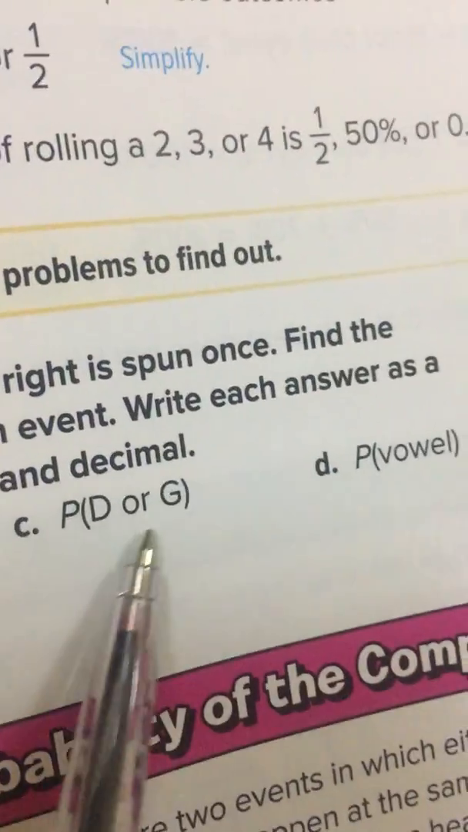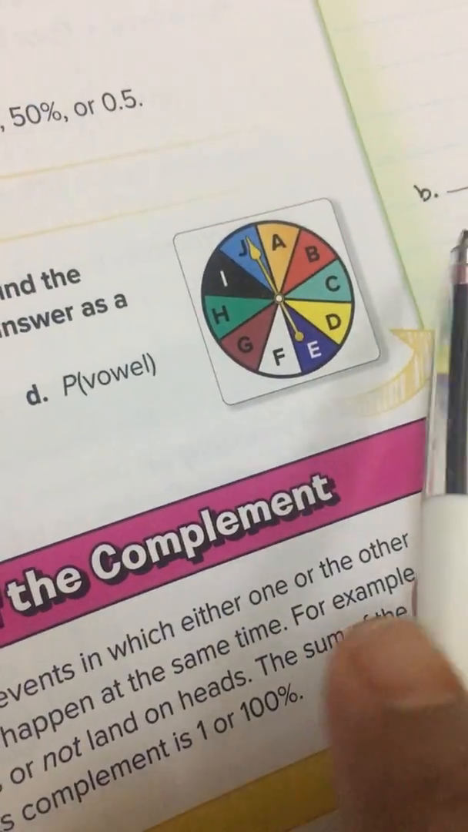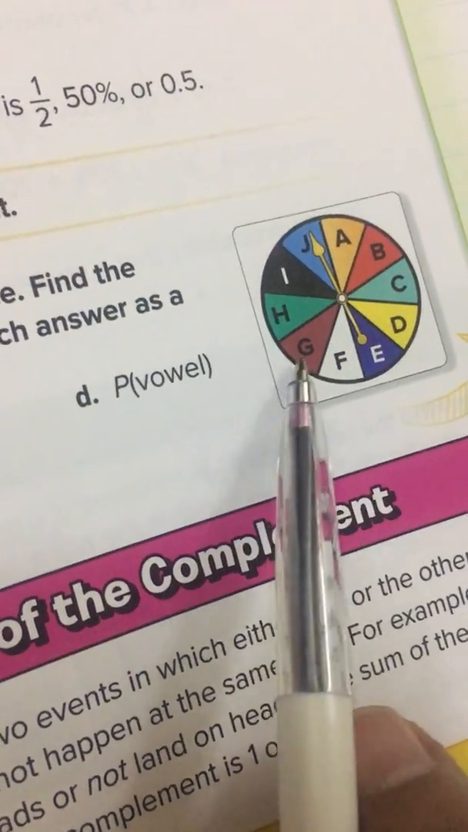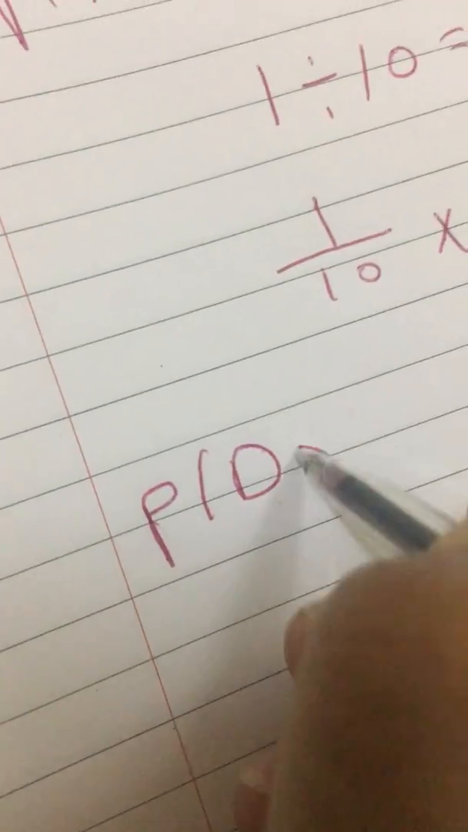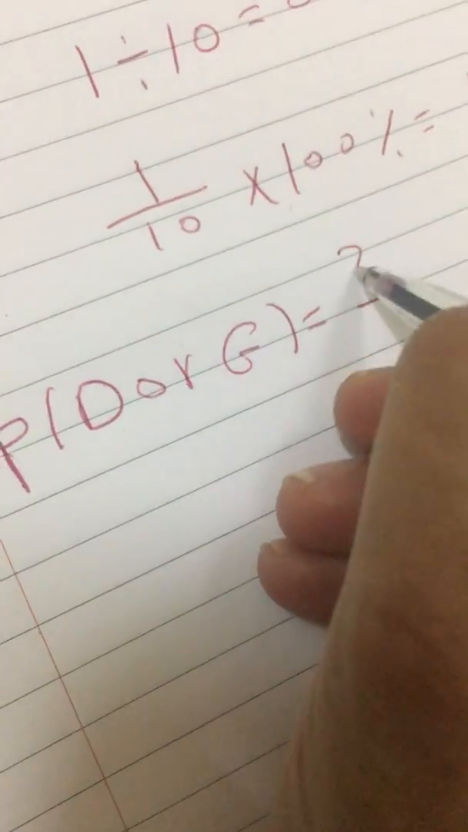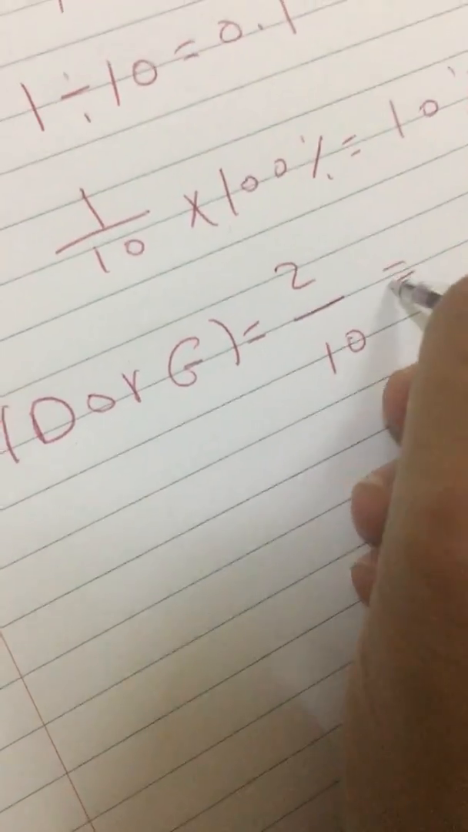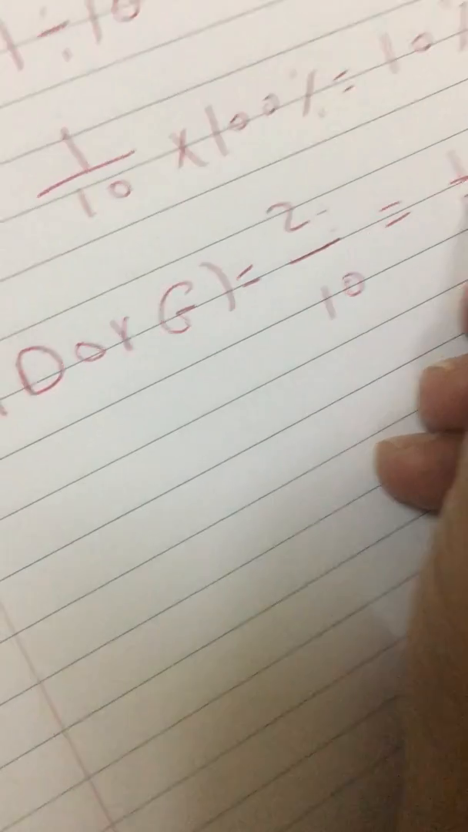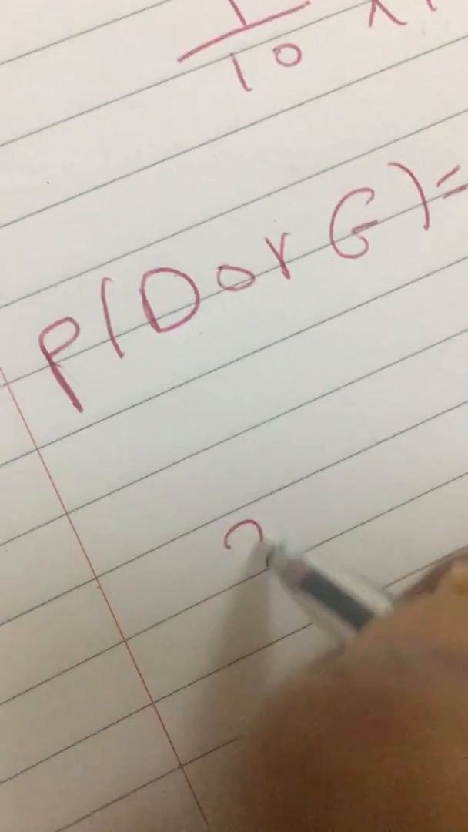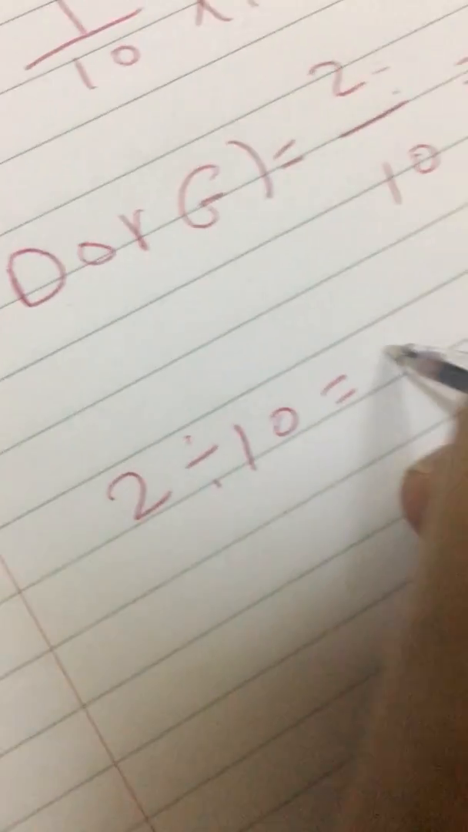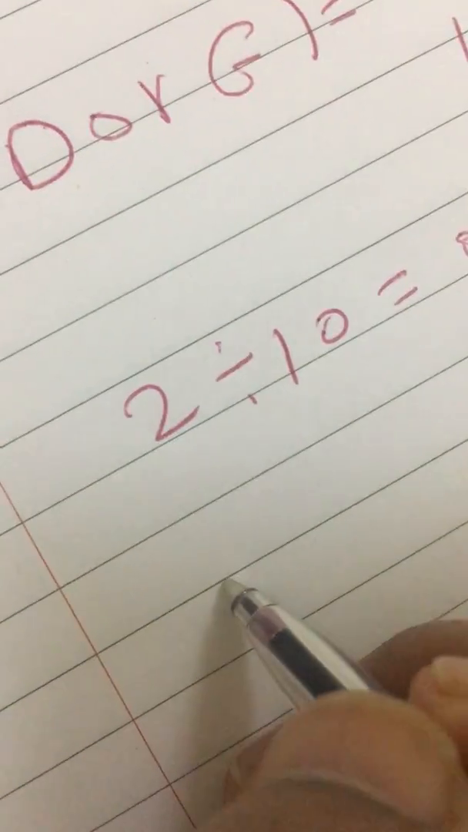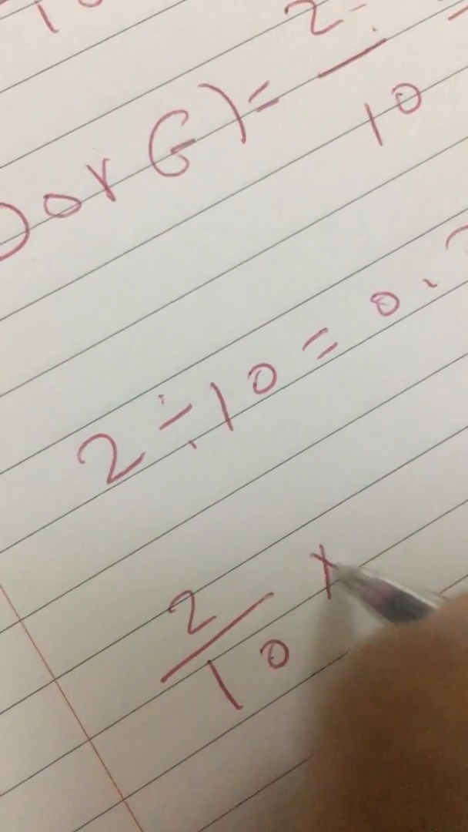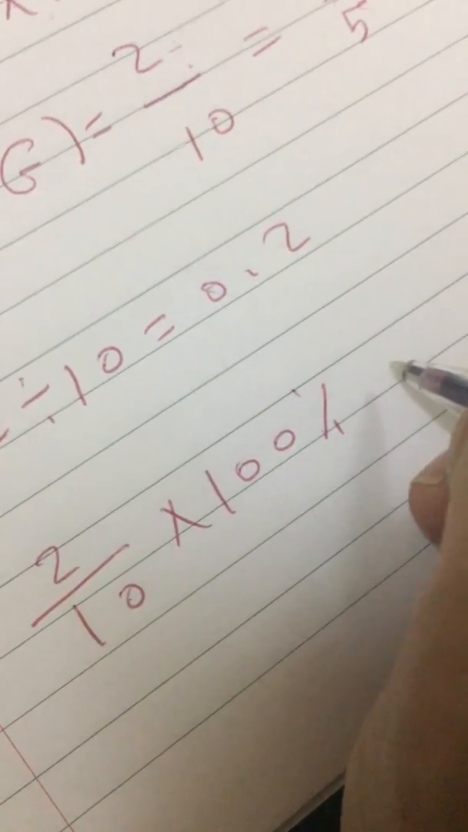Probability of D or G. Or means plus. D or G: 2/10. Probability of D or G equals 2/10. Use your calculator: 2 divided by 2 equals 1, 10 divided by 2 equals 5. Decimal: 2 divided by 10 equals 0.2. Percent: 2 over 10 times 100% equals 20%.